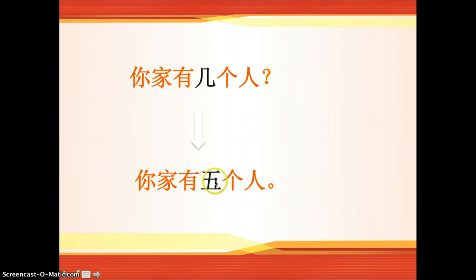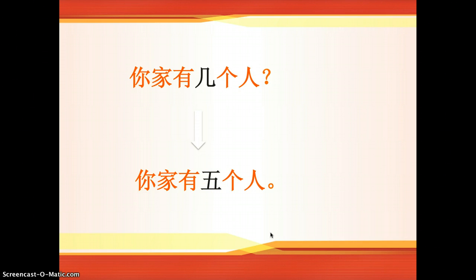So you just change this number into the question word, which is 几. You know, it means how many. It is to ask about numbers. And the other components, see, they are all the same. So 你家有几个人? And then you can answer like 我家有, my family has 6 people. 我家有6个人. So it's like this. Okay, so look at this one. So 5, you got a number, you got a 人, which is people, right? Like 美国人, American person. Here, 5个人, 5 people. Don't forget there is a measure word 个 between the number and the noun.